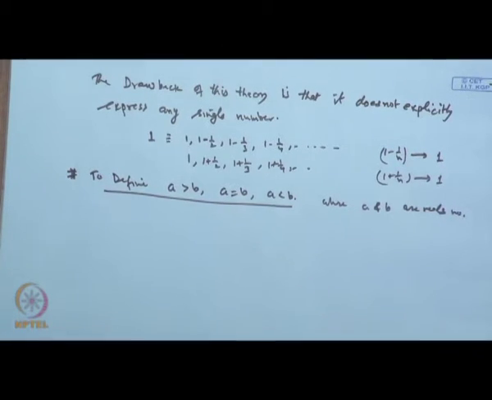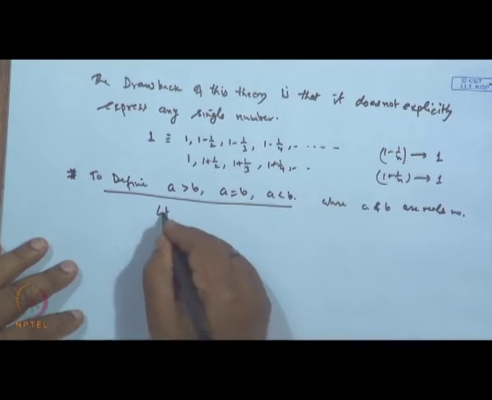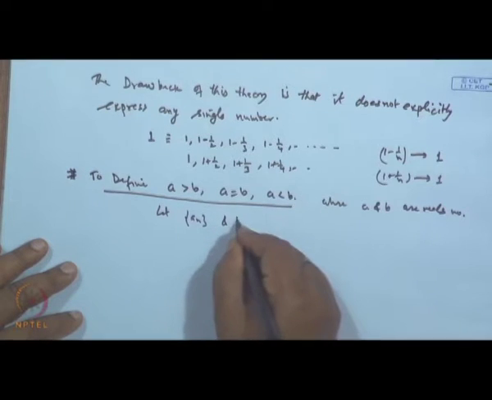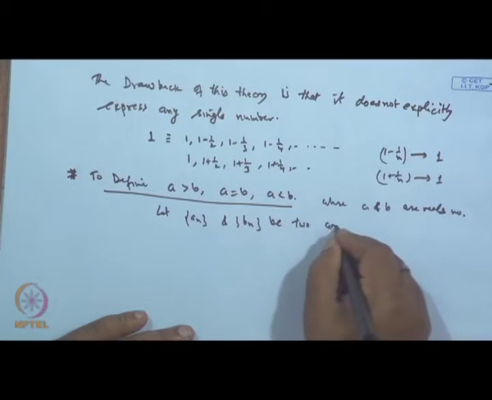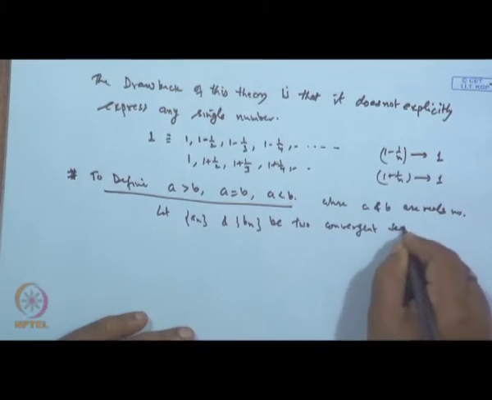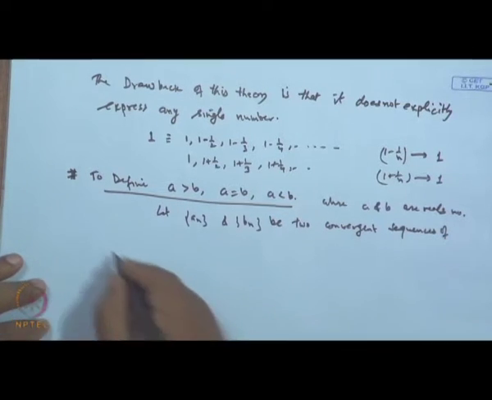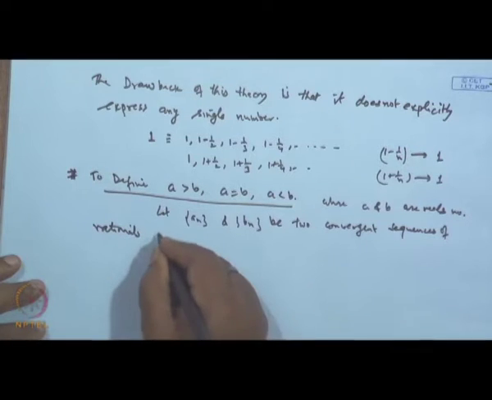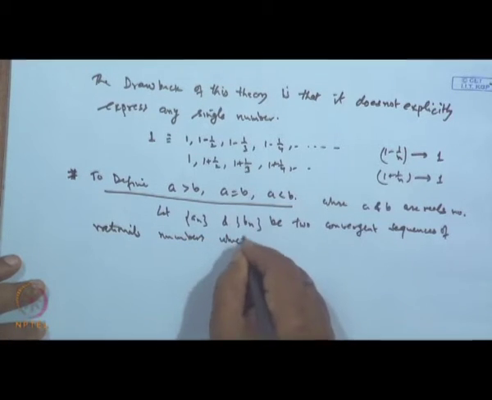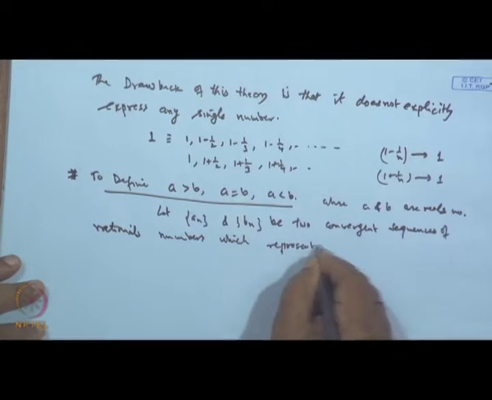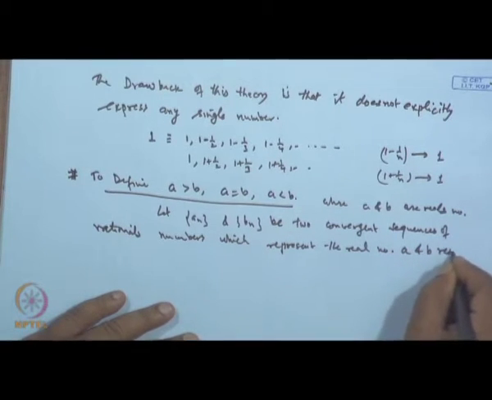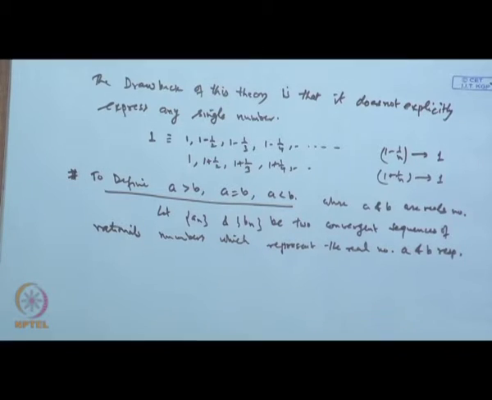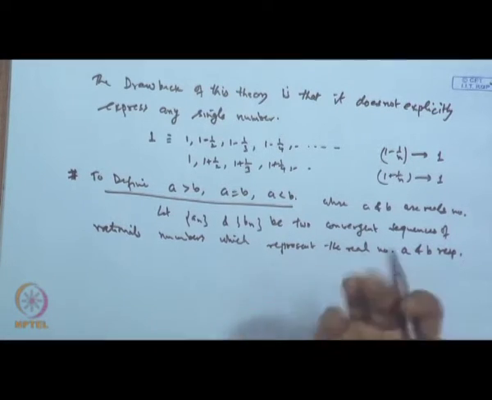How do we define it? Let the sequences a n and b n be two convergent sequences of rational numbers which represent the real numbers A and B respectively.